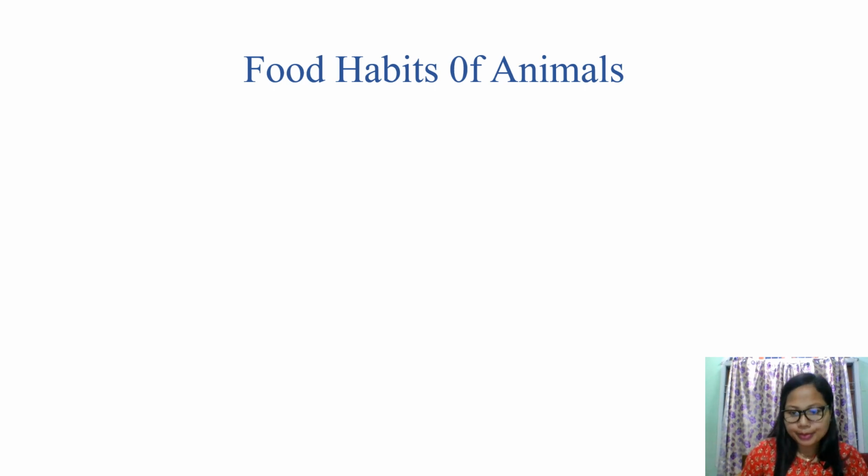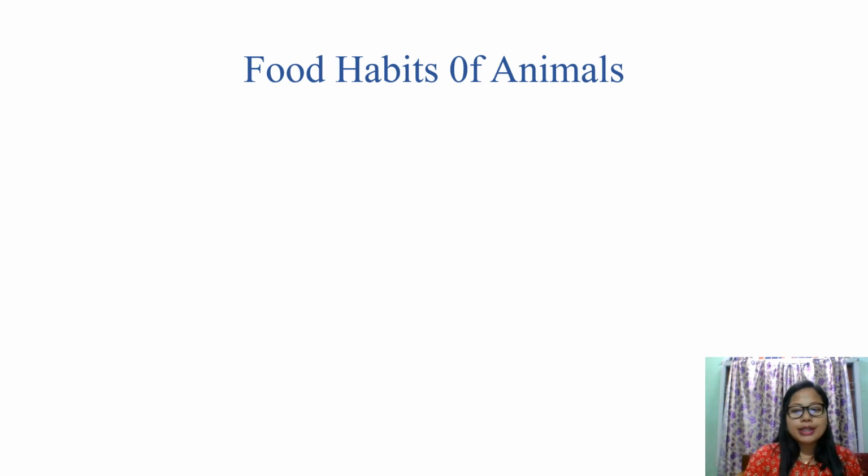Okay, food habits of animals. So here we are going to see food habits, meaning we animals. Animals' eating habits are different for different groups of animals. Basically, we animals cannot prepare our own food, so we depend on plants. Even though we may not eat plants directly, for example grass, we eat the plants indirectly. So animals depend on plants for their food.